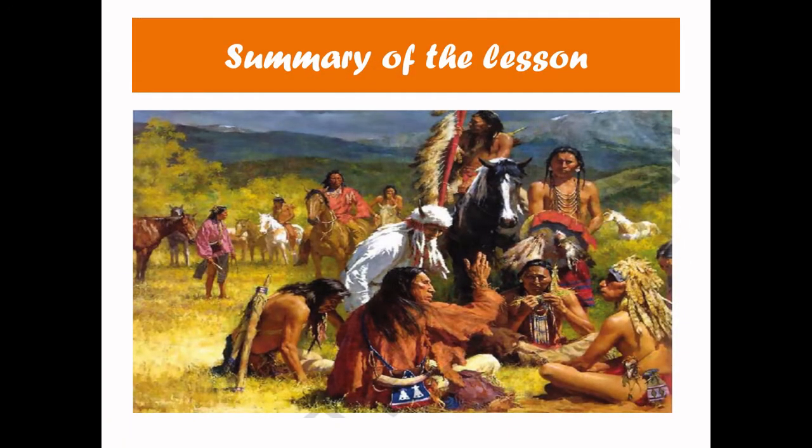Now, what is the main theme? Let us recollect the summary of the lesson, children. All over, when we listen to the speech of Chief Seattle, he is asking us to save the nature, and moreover he has given the speech to the white people there.